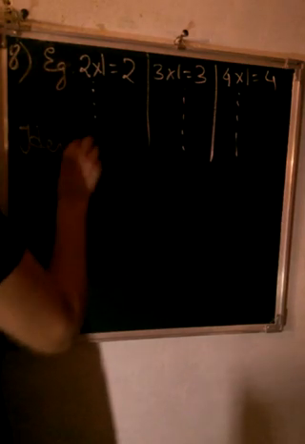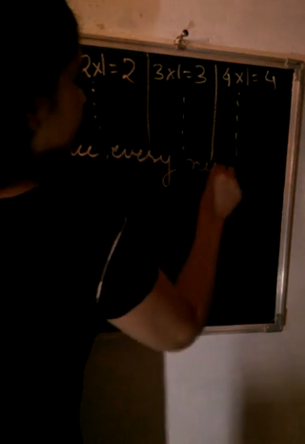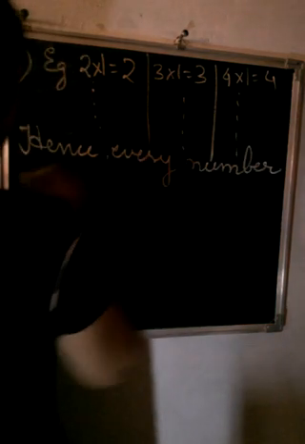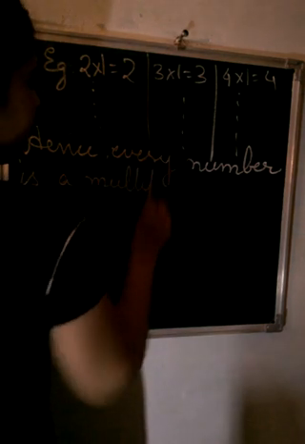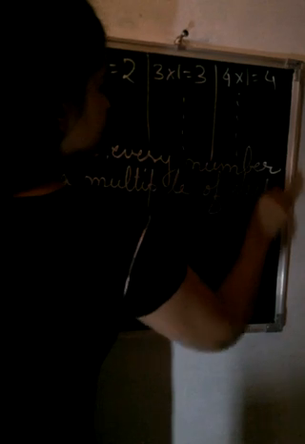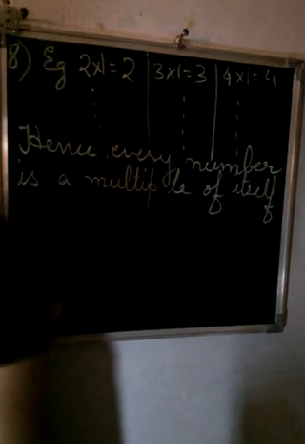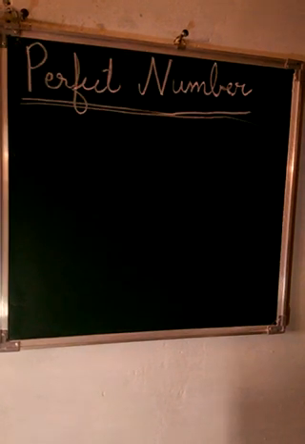So we can write, hence, every number is a multiple of itself. This gives us the eighth property. Now you can see another heading.